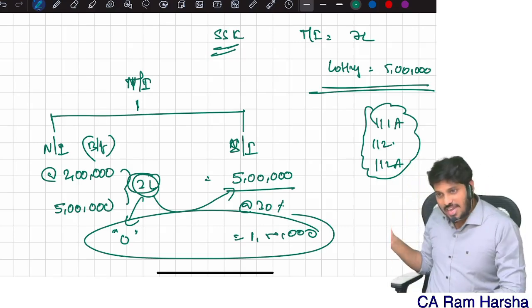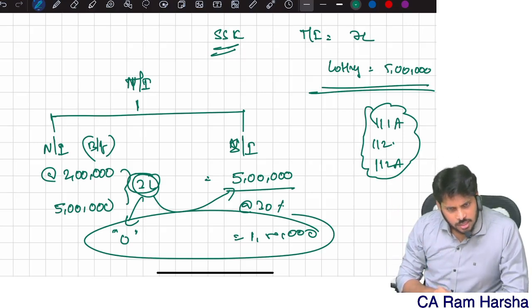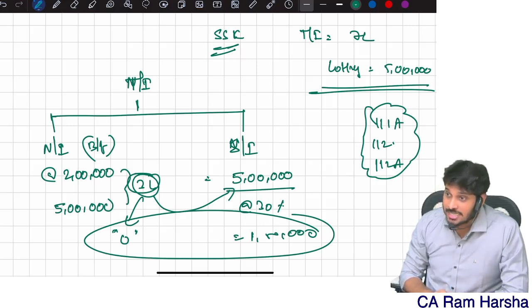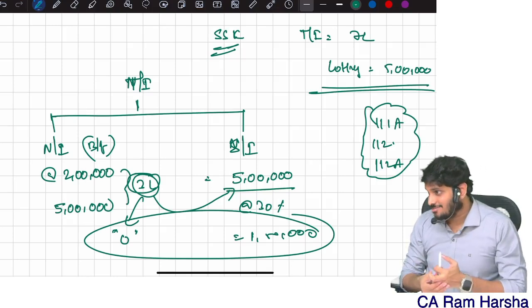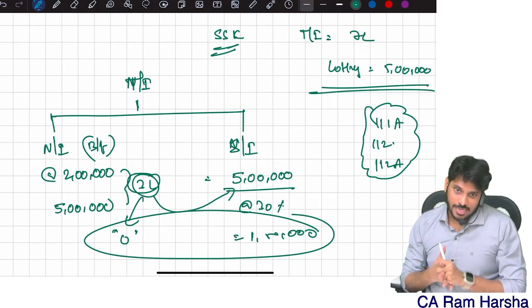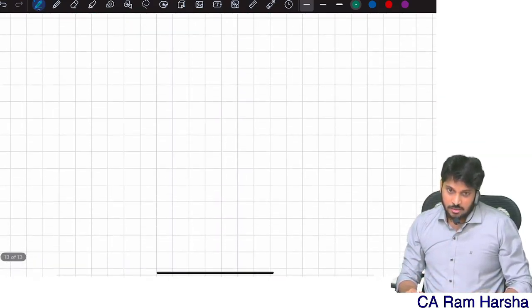I purchased land yesterday, sir. After 1 week, I sold land, I made a profit. It's a normal short-term capital gain. It is taxable at normal rates only. Normal rates means what rates? Slab rates, specific tax rates. Clear all of you? Now you understood the unutilized basic exemption limit point? Everybody? Yes, yes. Okay.